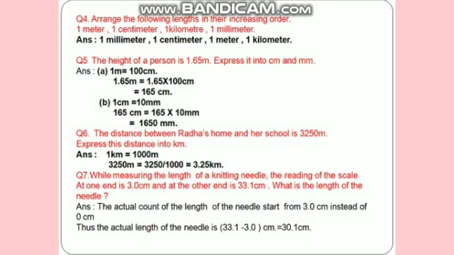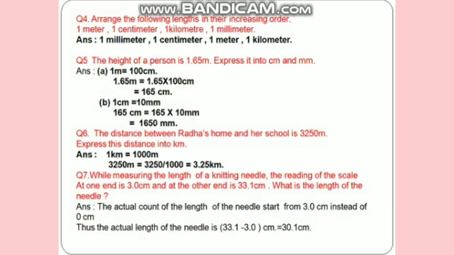Question number 6. The distance between Radha's home and her school is 3250 meter. So what you have to do? You have to express this distance in kilometer. So 1 kilometer is equal to 1000 meter. So what will you do here? You will divide this. 3250 divided by 1000 is equal to 3.25 kilometer.